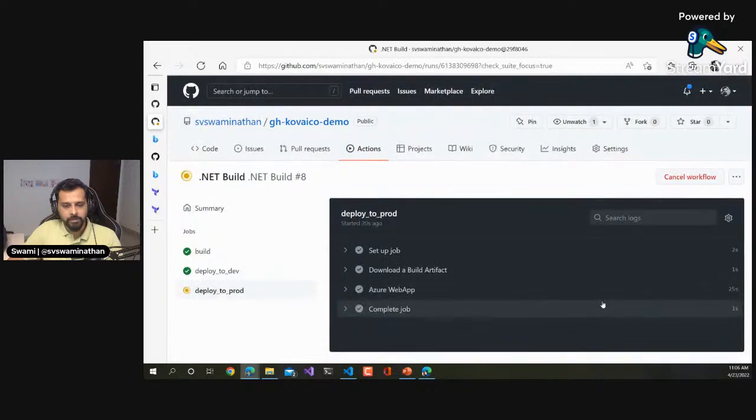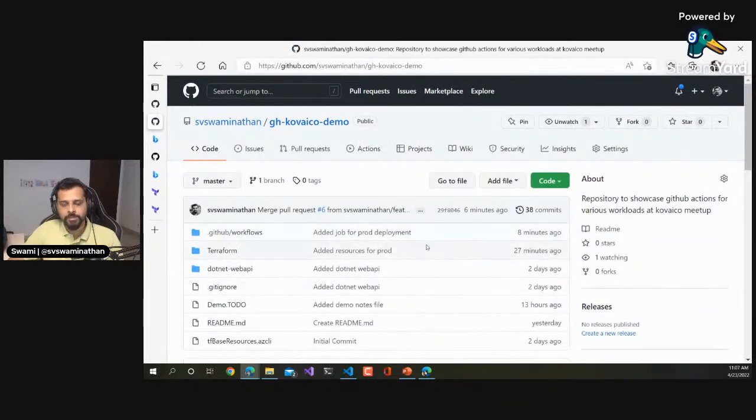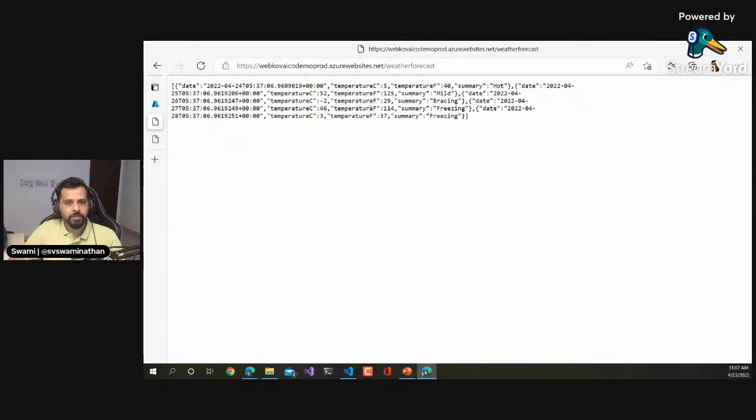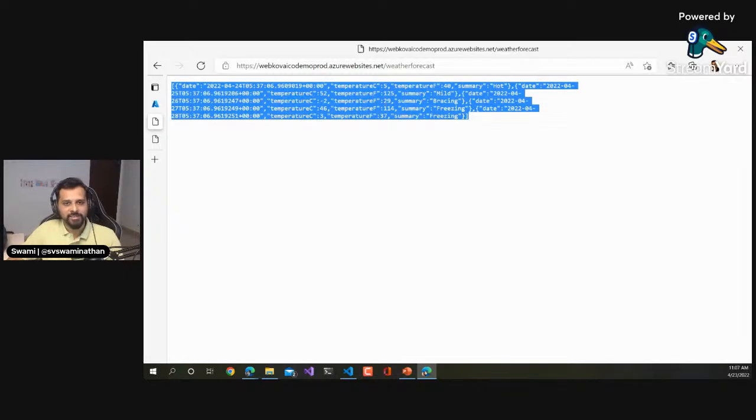Okay, it says deployment is complete. For all of these, you will get an email notification. Whoever is part of the repository will get notifications by default. And if you want to push this into Teams, Slack and so on, all those options are also available. Yeah, there you go. So we were able to set up a deployment pipeline to deploy into prod in maybe less than an hour or so, right? That's how easy it is.